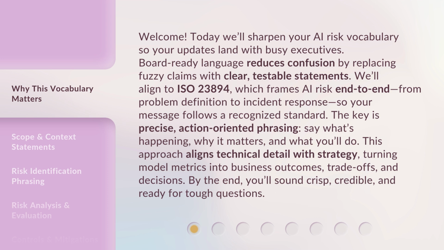We'll align to ISO 23894, which frames AI risk end-to-end, from problem definition to incident response, so your message follows a recognized standard. The key is precise, action-oriented phrasing. Say what's happening, why it matters, and what you'll do. This approach aligns technical detail with strategy, turning model metrics into business outcomes, trade-offs, and decisions. By the end, you'll sound crisp, credible, and ready for tough questions.